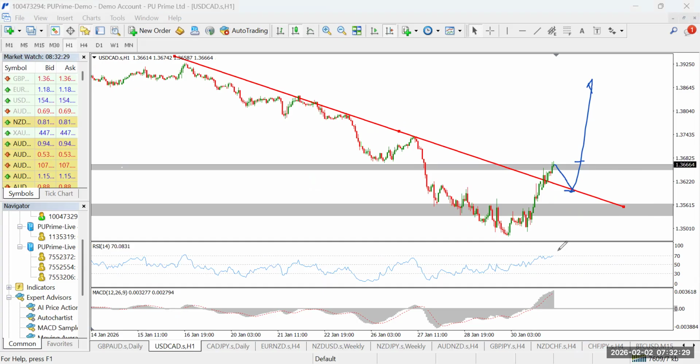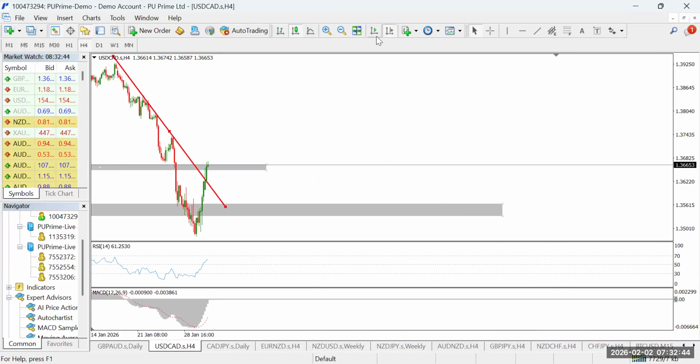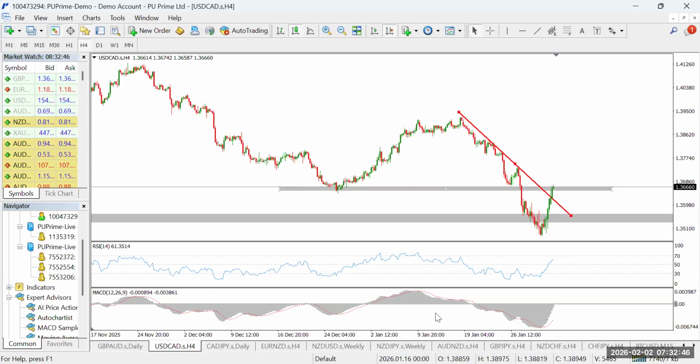Now, for the 1 hour, RSI is already above the 50 mark. MACD is already above zero, so it's already in a bullish trend. Now, this is different from those who are doing swing trading, who have to wait for RSI to cross above 50 and even MACD to cross above zero. Okay, for swing traders, RSI is already above 50, and MACD is just trying to cross above zero. So either way it goes, what we're looking out for is a retest and a breakout to the upside. So we're bullish on the USD CAD.